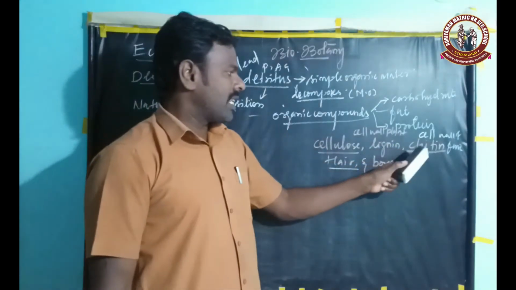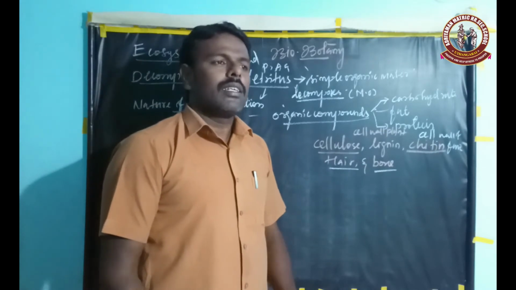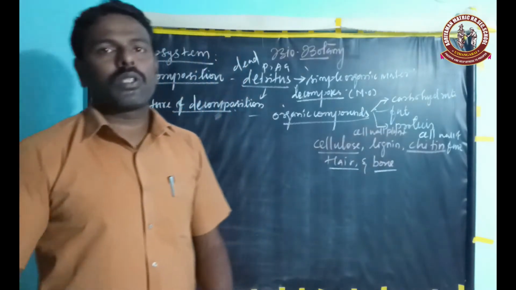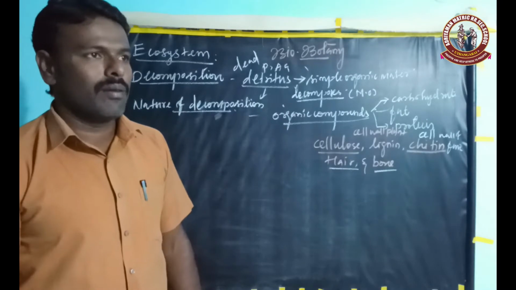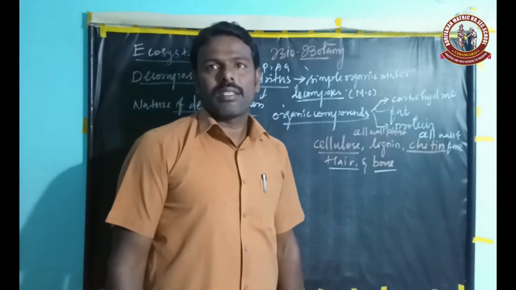Cellulose, lignin, chitin, hair and bones are not easily decomposed by microorganisms, because they are made up of complex chemical substances.